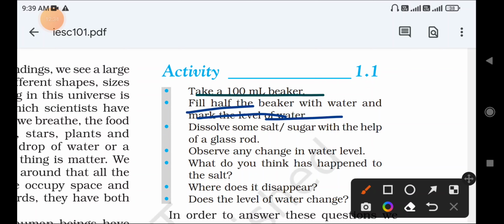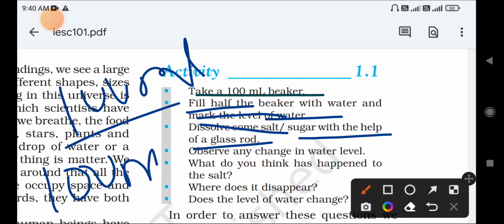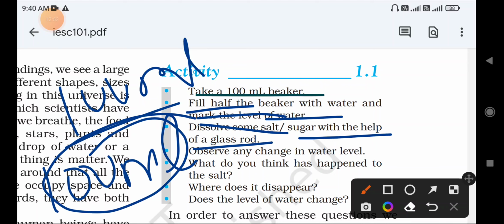You have to take a 100 ml beaker, and half of that beaker, that is 50%, is filled with water.